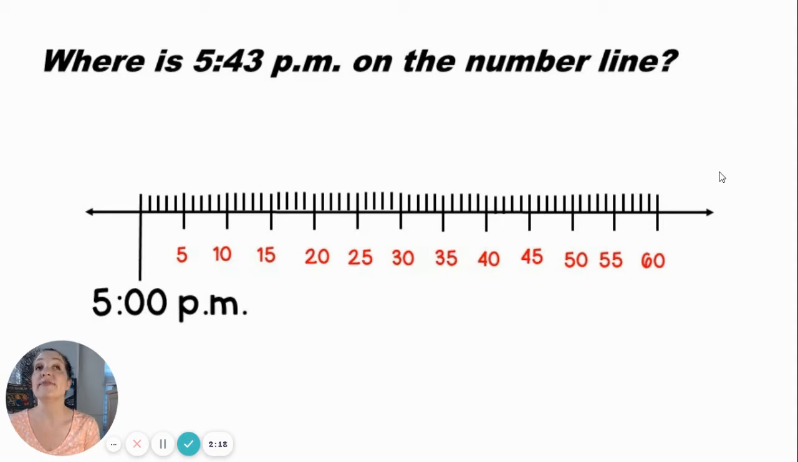Okay, where is 5:43 p.m. on the number line? See the purple dot? That's 5:43. We can count by 5s till we get to 5:40, and then we just count up 3 more, 1, 2, 3, to get to 5:43.